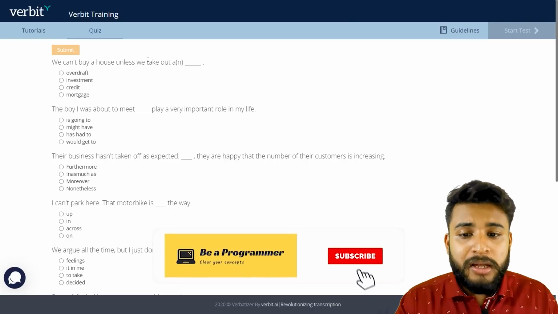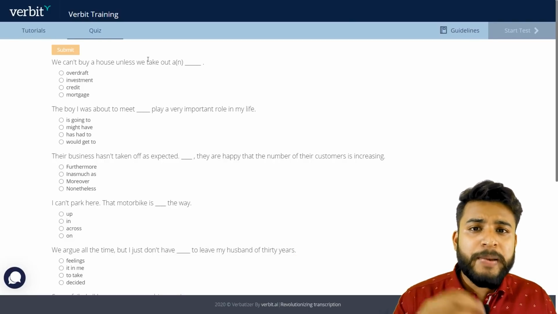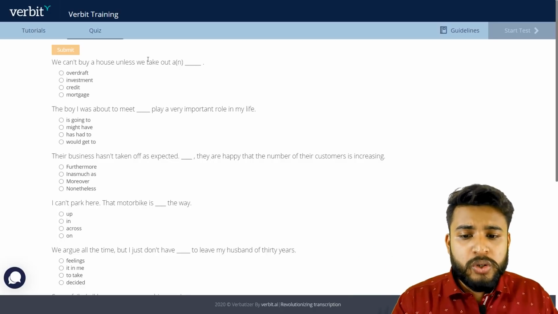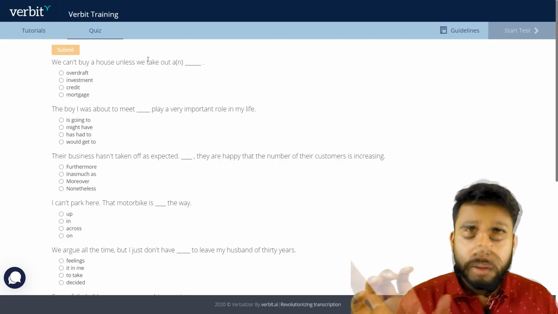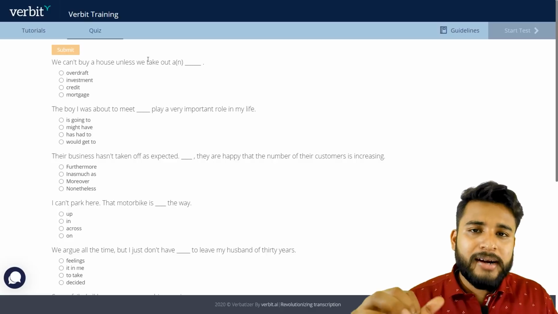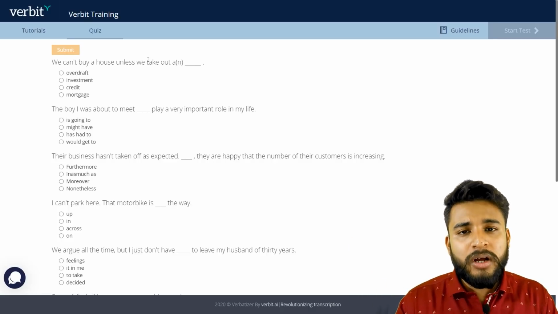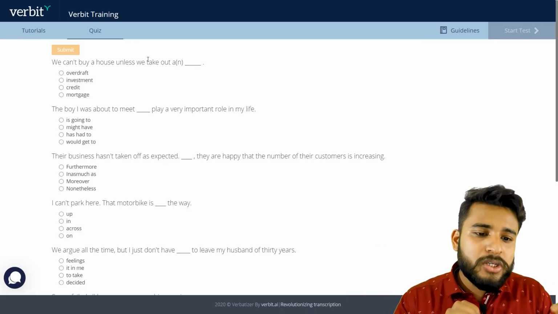This is a part-time job that is based on your transcription. Transcription means that it is based on your spellings, on your grammar, everything it is based on. So you need to have a good knowledge of grammar. If you are serious about this job, you need to know the grammar rules. There are some rules of past tense, some tenses you need to know. These are the things you need to know beforehand, and these are some efforts you need to put,